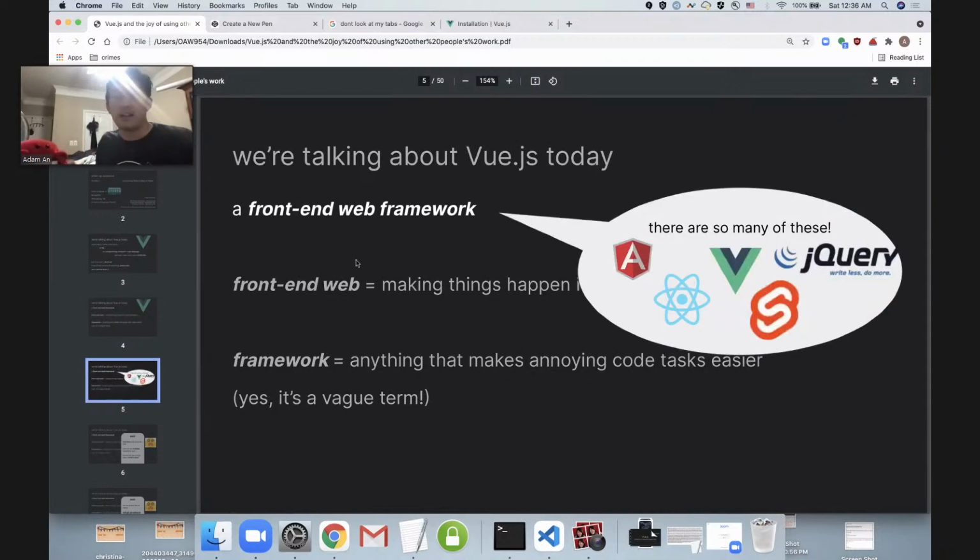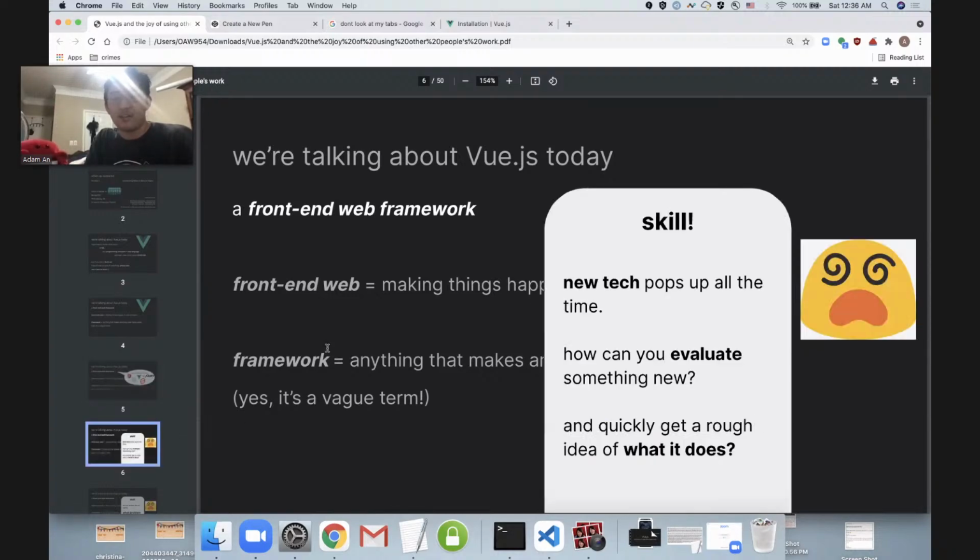Now, there are a lot of front-end web frameworks out there today. There's a bunch of logos, which you may or may not recognize. Some of them I don't even recognize, and I made the slide. And when you look at that, I'm sure we've all felt super intimidated. Like new tech just pops up all the time, like mushrooms after the rain. So when something pops up, how do I evaluate it? How do I know whether I need this or not? How do I even figure out what it does? It's confusing. It's kind of a mess.